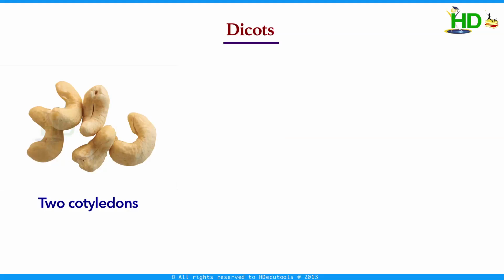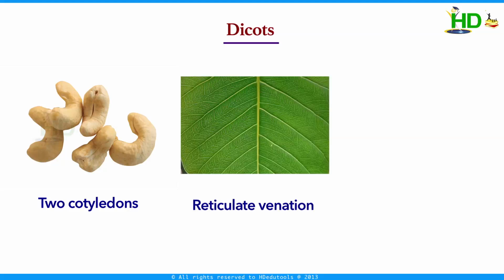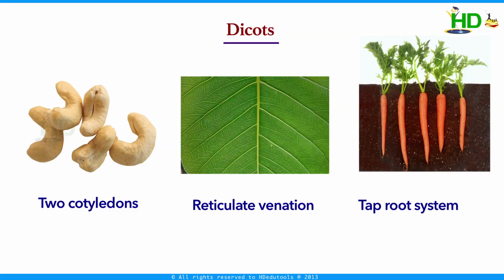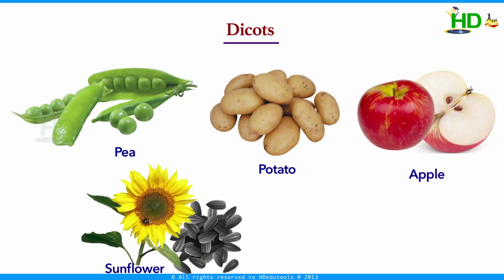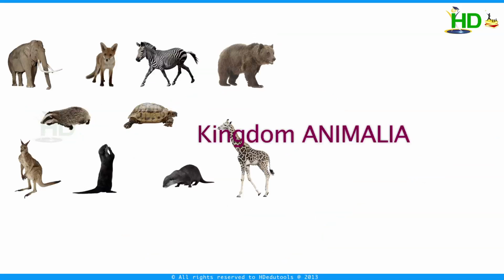Dicots. The plants in this group bear seeds with two cotyledons. Leaves have reticulate venation. They have a tap root system. The examples for this are pea, potato, apple, sunflower, rose, etc. The next one is kingdom Animalia.